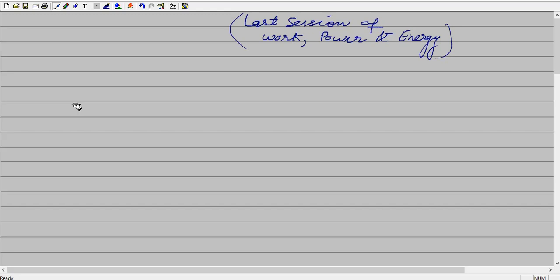Now we are going to discuss the last session of work, power and energy. In the previous section we have covered the potential energy, right? And we have discussed the work energy theorem. Now in the last session, one derivation related to the conservation of energy and one example of how energy converts from one form into another form. Only two things are left.